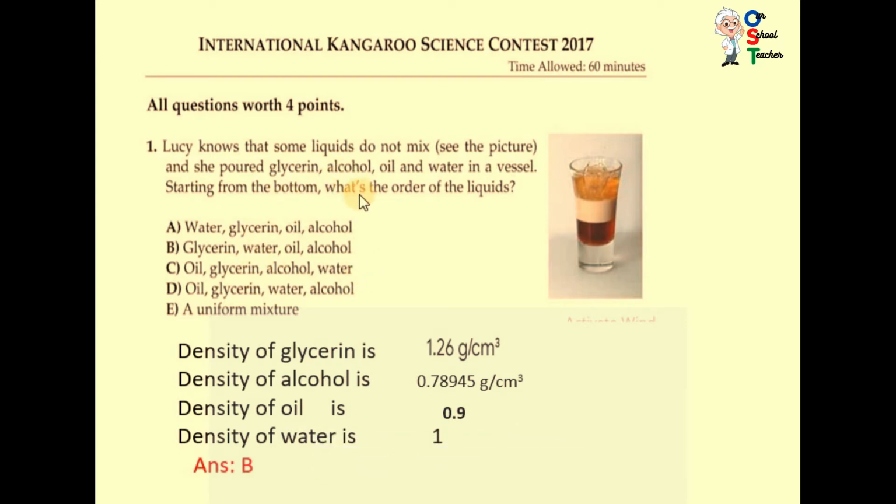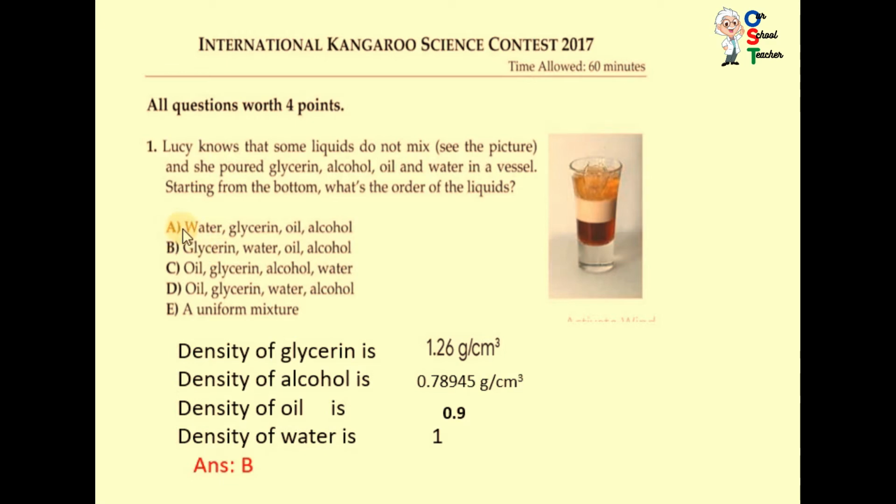So you have to start from the bottom, which one is at the end of it. You can see the density of glycerine is 1.26. So just be tricky and find which option has glycerine in the first position.